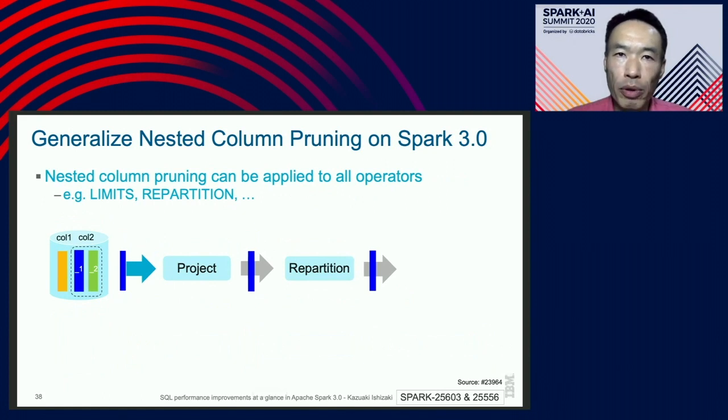So Spark 3.0 fixes this issue. Spark 3.0 can apply column pruning to nested columns with any operation. It can improve the performance for any operation for column pruning.